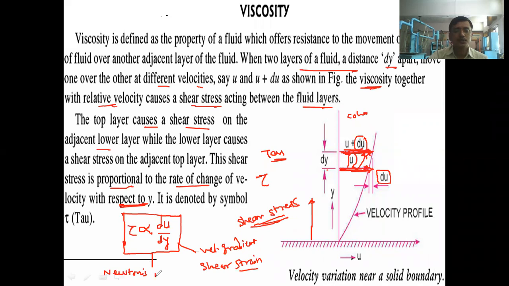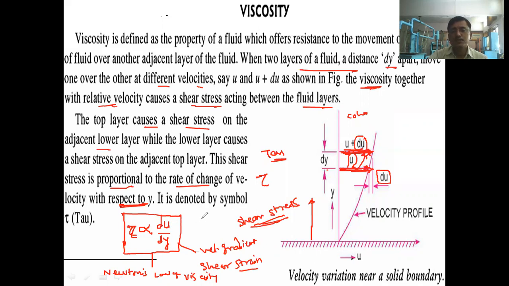यालाच आपण काय म्हणतो? Newton's law of viscosity. As in physics, or I think in applied mechanics, you have studied Newton's law of motion. You have studied 3 laws of motion: Newton's first law of motion, second law of motion, third law of motion. Similarly, Newton has done work on this viscosity property also, and he has given the law which is called as Newton's law of viscosity. What is that Newton's law of viscosity? It is tau is directly proportional to du by dy.